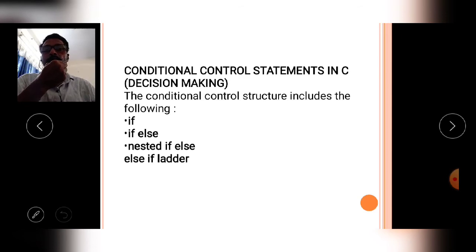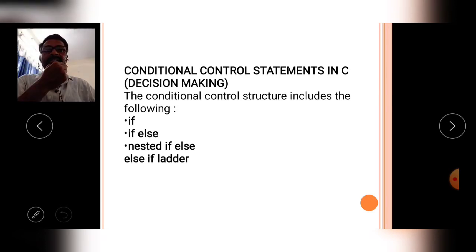Depending upon the truth value of the condition, whether the particular statement, that means the dependent statement or the dependent block, is executed or not is decided by the verification of the given condition. Like that, conditional control statements work in the C language.